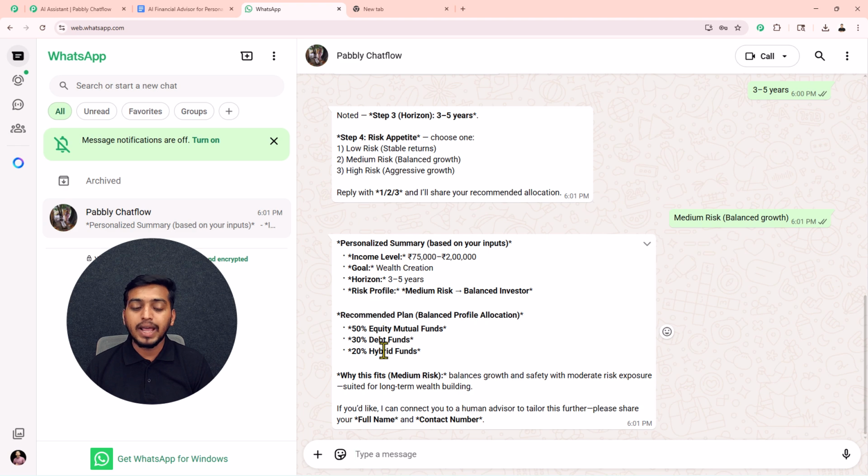After providing this plan, it is also asking me if I would like, it can connect me to a human advisor to tailor this further. Please share your full name and contact number. After I share these details, this WhatsApp AI assistant will assign me to an AI.